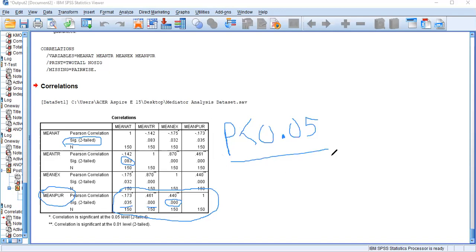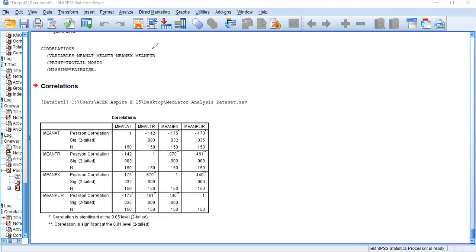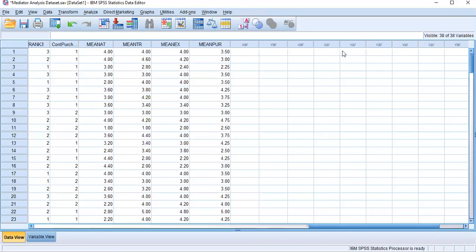Why am I conducting correlation analysis? Before we check the influence, first of all, we need to know whether these variables are statistically associated with each other. If you have at least one association between a dependent and an independent variable, then only can we run your regression model. Now, in my analysis, I am going to check whether attractiveness, trustworthiness, and expertise influence the purchase intention.